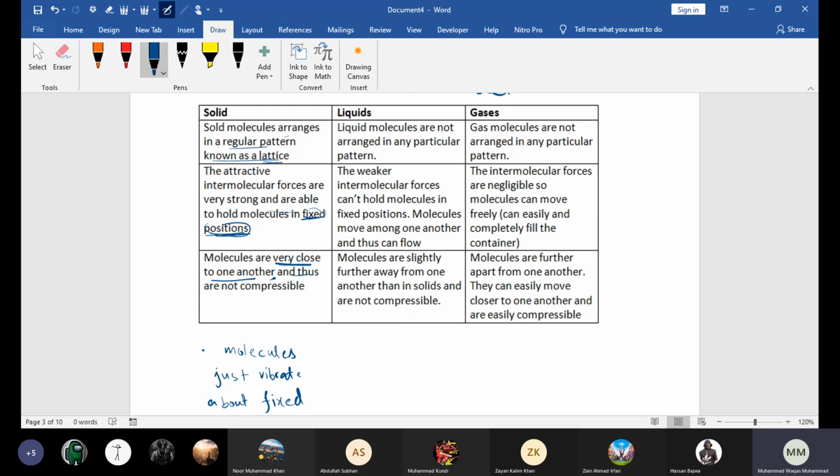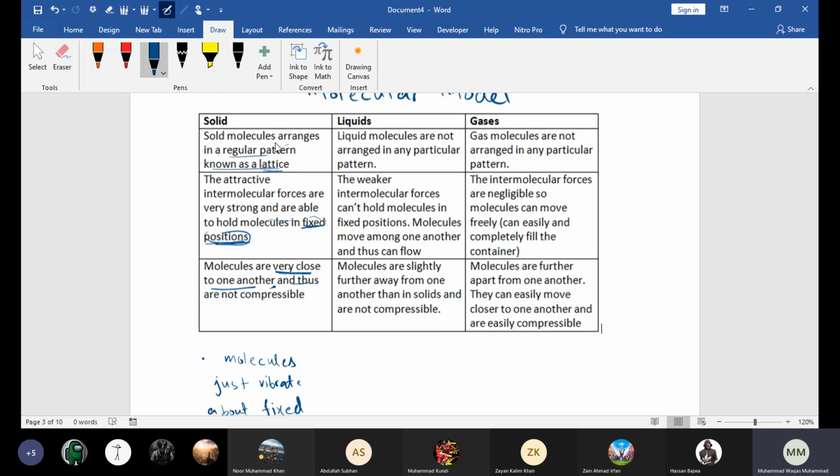When a solid is compressed, the molecules should get closer together, so the separation between them decreases. But they are already touching each other, so they cannot get any closer. That's why solids are not easily compressible.